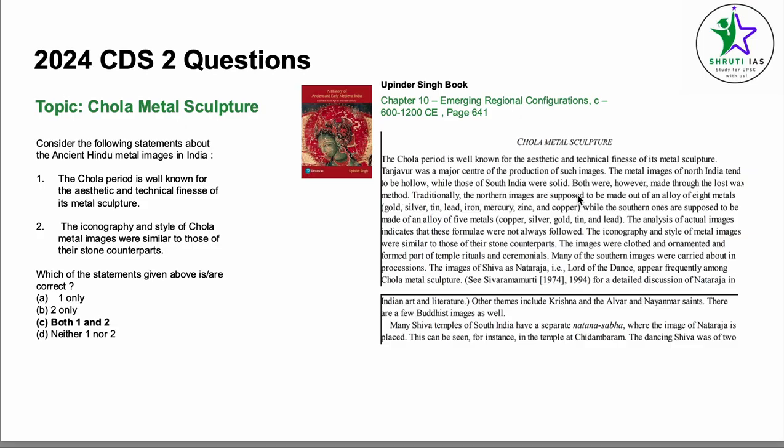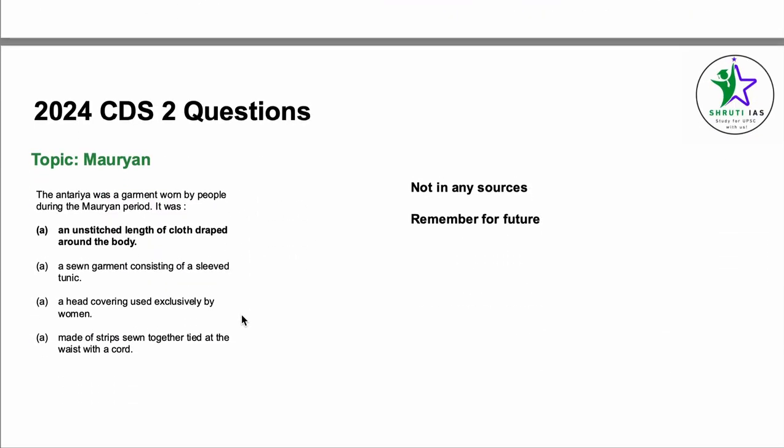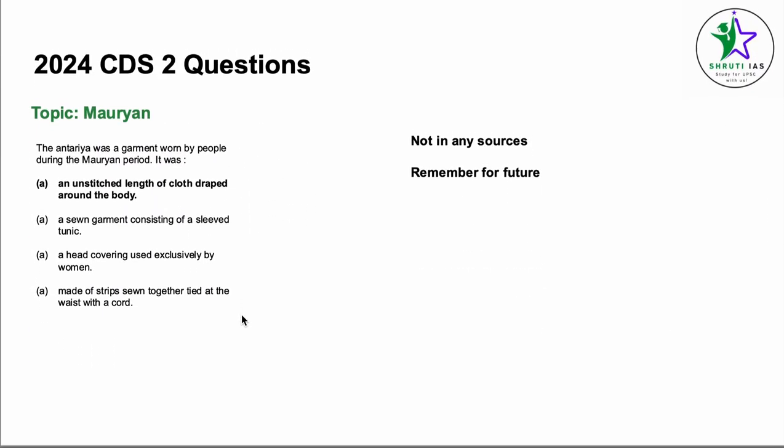Traditionally, the northern images are supposed to be made out of an alloy of 8 metals, while the southern are supposed to be made of an alloy of 5 metals. The analysis of actual images indicates that these formulae were not always followed. The iconography and style of metal images was similar to those of their stone counterparts. Both the statements have directly been picked up from here. Both are correct. Answer is 1 and 2. Again, please don't go ahead and start reading Upinder Singh book. This is just to map out the sources.